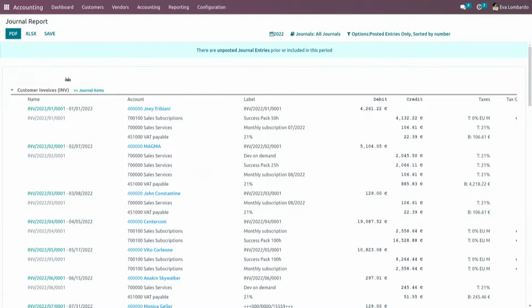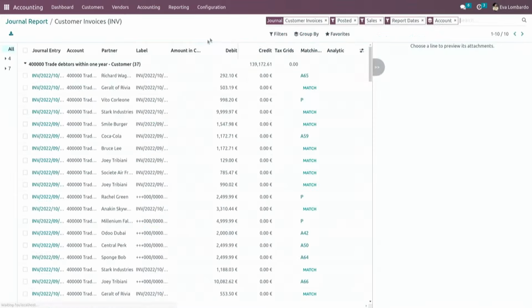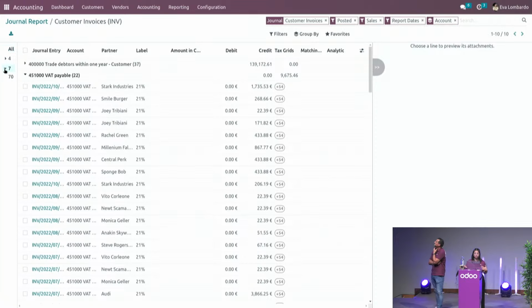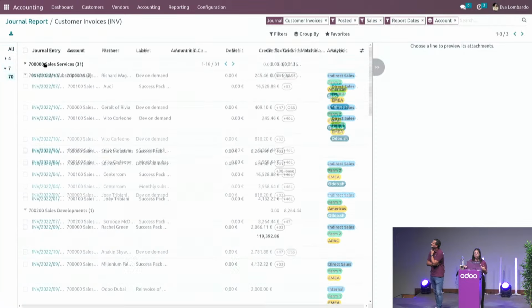I believe that controlling statements and accounting entries during the closing process also means checking if they're correct. Can you show us how we can easily update records if we make mistakes? Yeah, indeed. From the journal report, I will dive into the journal items, and you can group the information the way you want to. Let's say it's grouped by account already, but you've made a mistake by using a wrong income account.